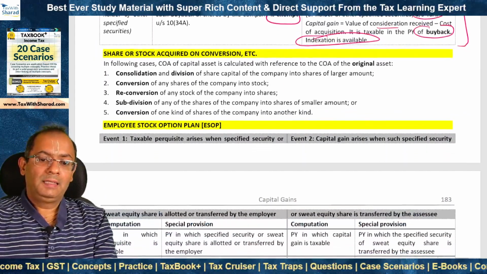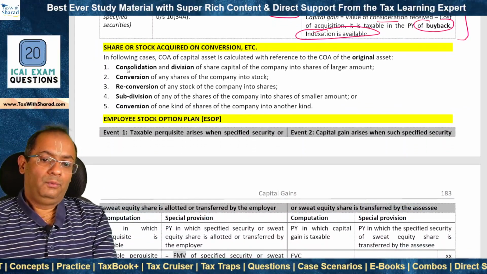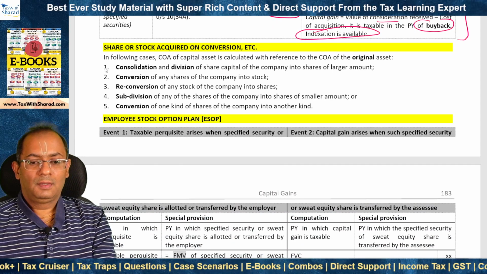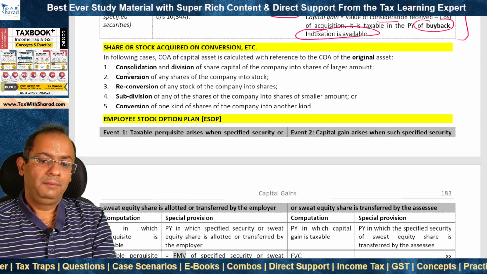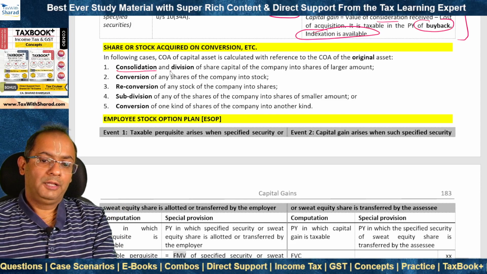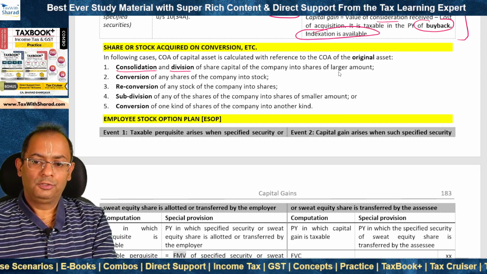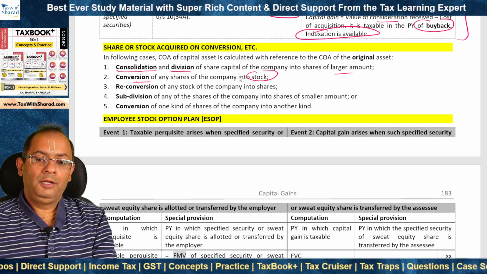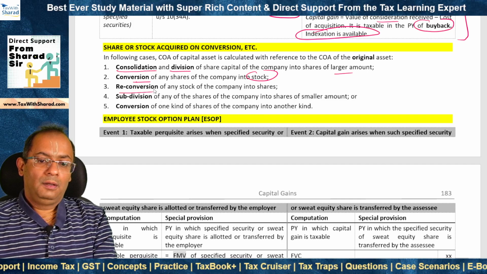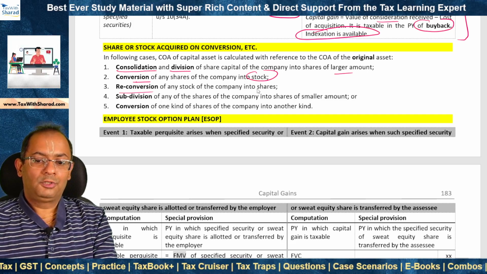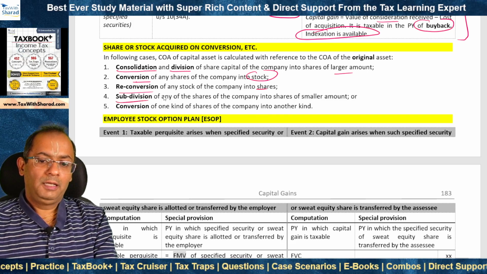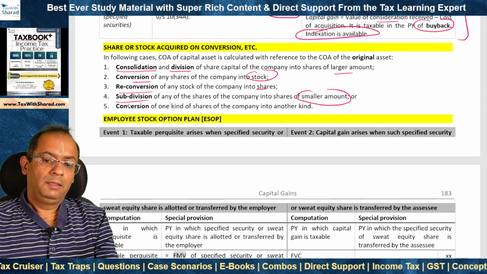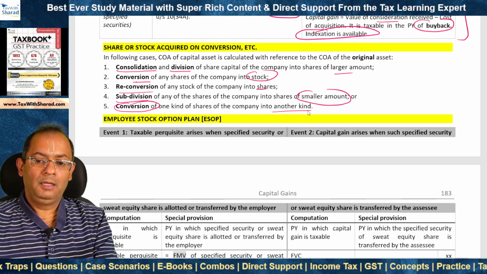Sometimes there are cases when the share capital, when the shares of a company undergo consolidation and division into shares of larger amount, when the shares are converted into stock, when there is reconversion of any stock into shares, when the shares are subdivided into shares of smaller amount, or when one kind of shares is converted into another kind.